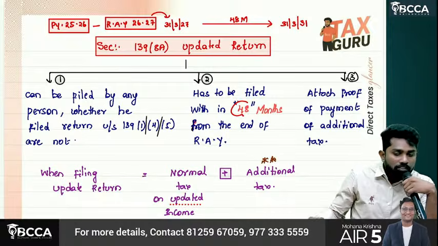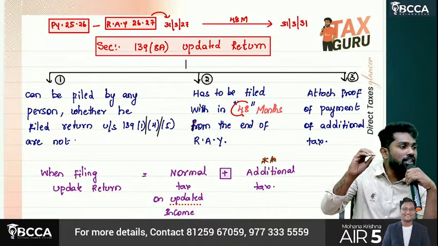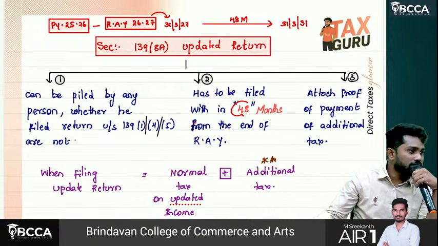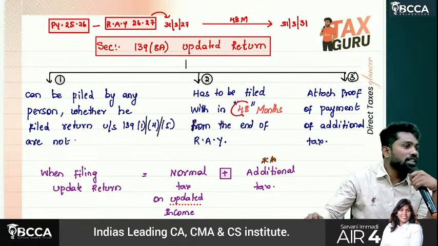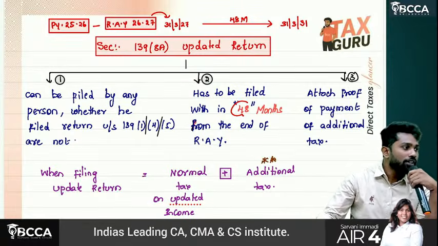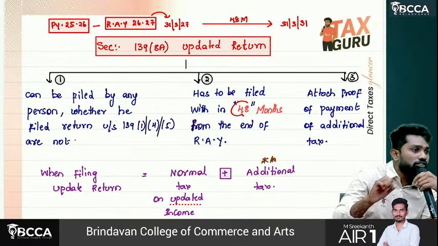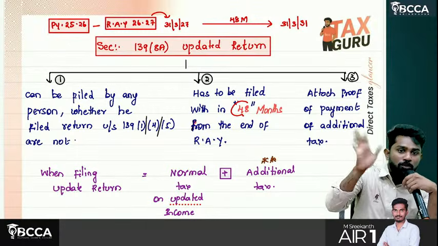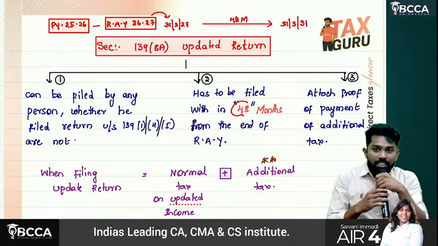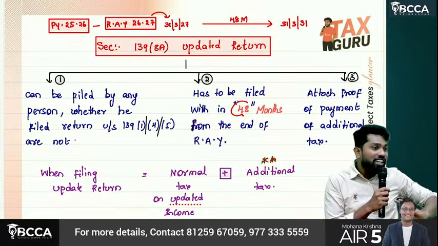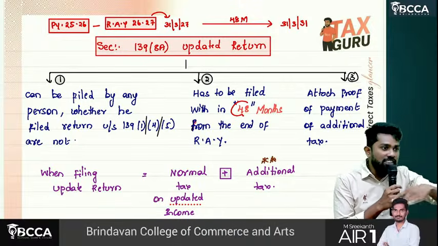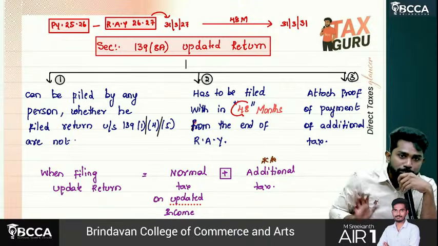Sir, I don't have any additional tax, sir. Actually, originally I reported 20 lakhs as income. But actually it is not 20 lakhs, 15 lakhs only. So to reduce income from 20 to 15 lakhs, I want to file an updated return. Then such an option is not available. An updated return can be filed only when you are going to increase your tax liability. For a decrease in tax liability, there is no concept of updated return.